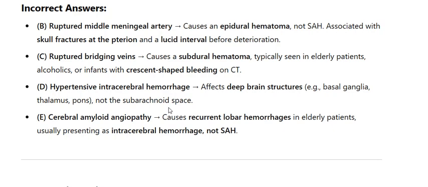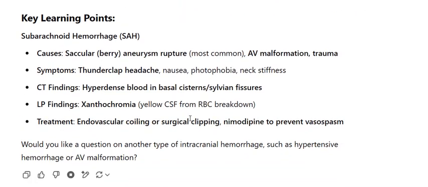Key learning points. Subarachnoid hemorrhage causes: saccular berry aneurysm rupture, most common; AV malformation; trauma. Symptoms, thunderclap headache, nausea, photophobia, neck stiffness. CT findings, hyperdense blood in basal cisterns, sylvian fissures. LP findings, xanthochromia, yellow CSF from RBC breakdown. Treatment, endovascular coiling or surgical clipping, nimodipine to prevent vasospasm.